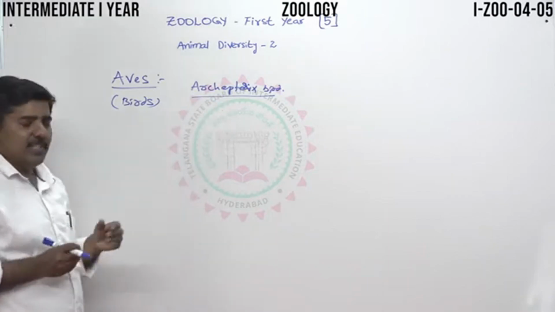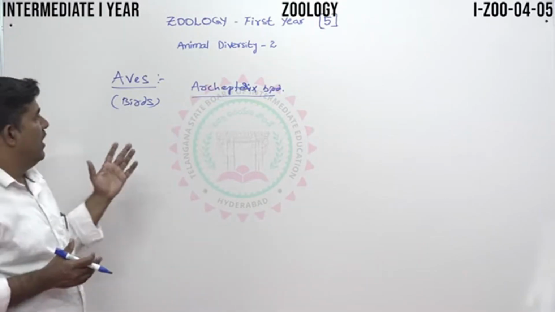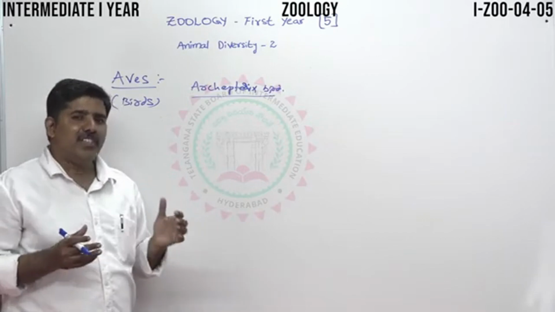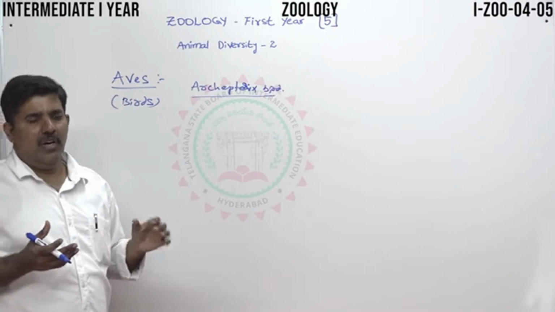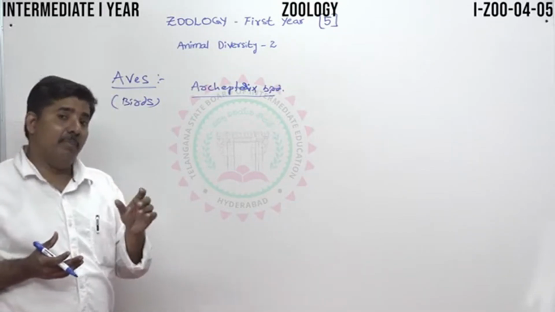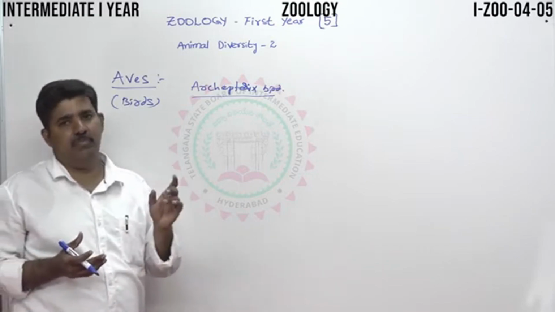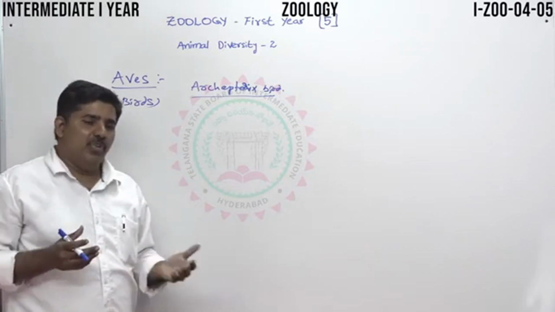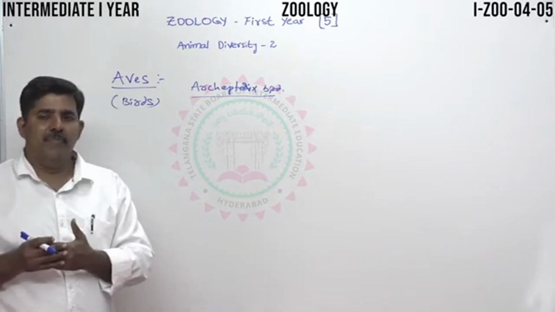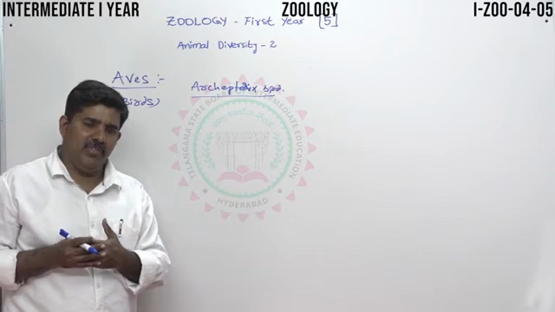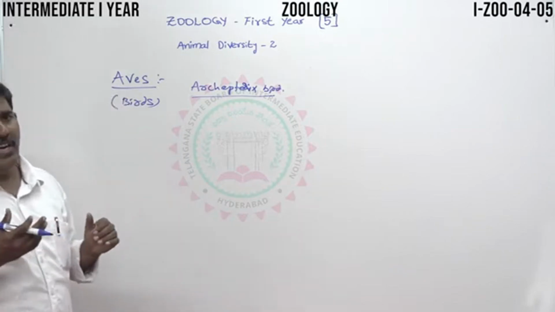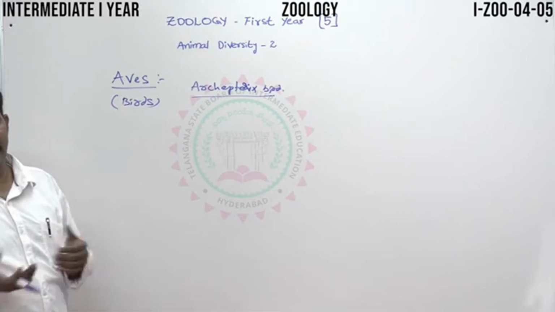Today we discuss some important general characters of the Aves. Most of the species are extant; some species are extinct, but most are extant birds that we can see around us. Most reptiles are seen in terrestrial areas, but these Aves show an adaptation mechanism, the flying mechanism.